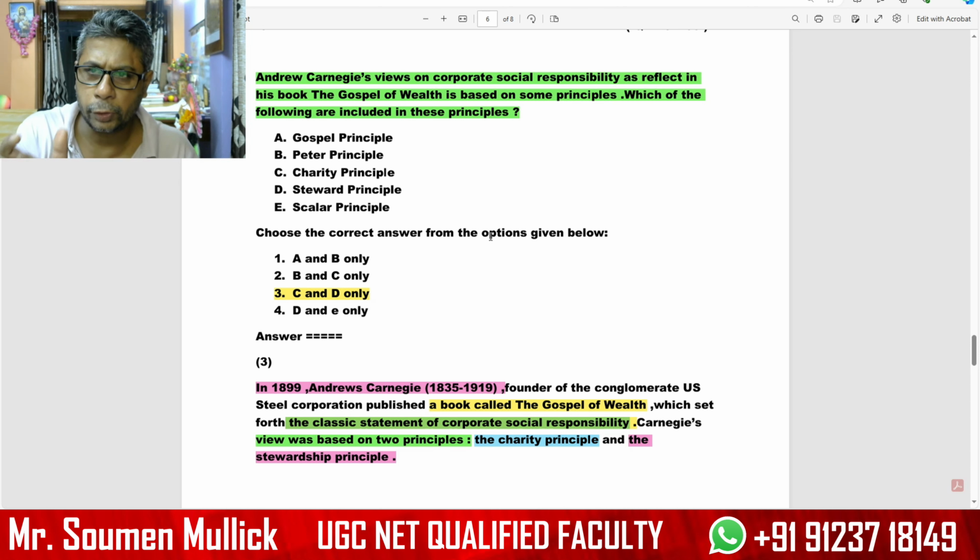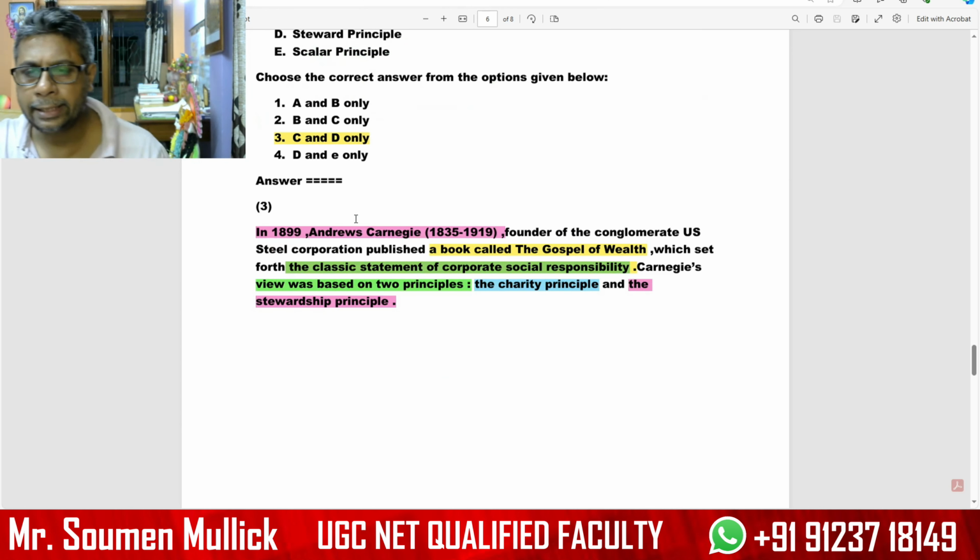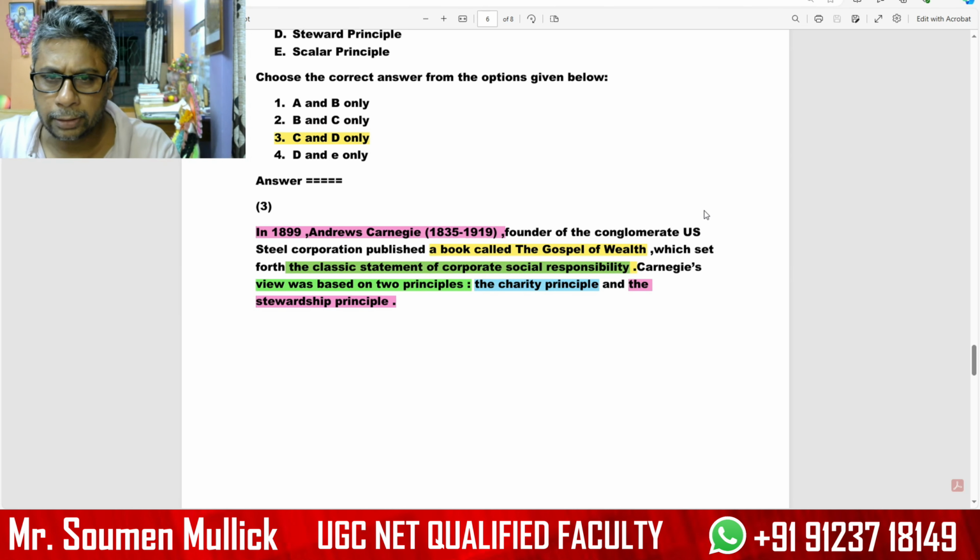Since the question is based on social responsibility, the charity principle should be right, and the steward principle. In 1889, Andrew Carnegie, the founder of the US Steel Corporation, wrote the book called The Gospel of Wealth, and in this book he gave two important principles, the charity principle and the steward principle, the classic statement of corporate social responsibility. These two principles are the perfect or classical statement of corporate social responsibility.